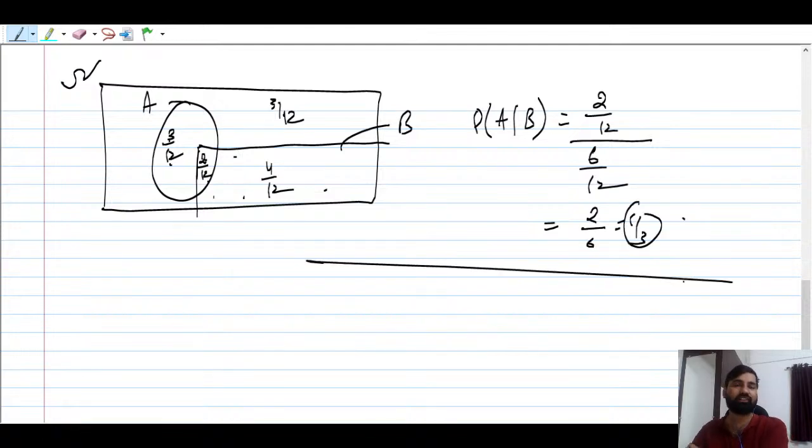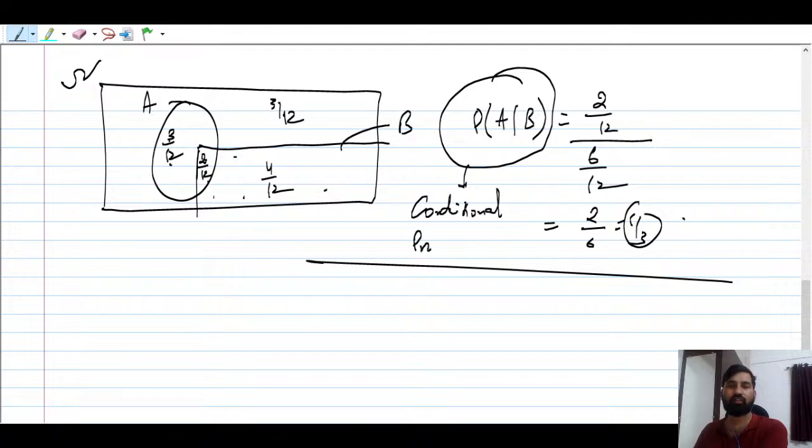So this is nothing but the conditional probability. We call it conditional probability. But there are some tools to understand this conditional probability. Right now we did not understand anything, guys. We did not understand anything.